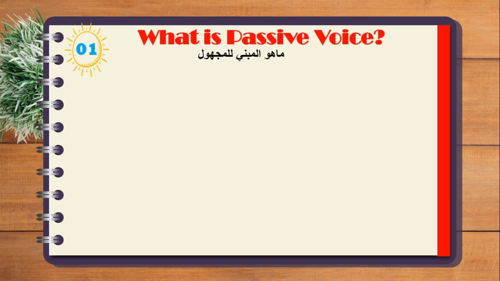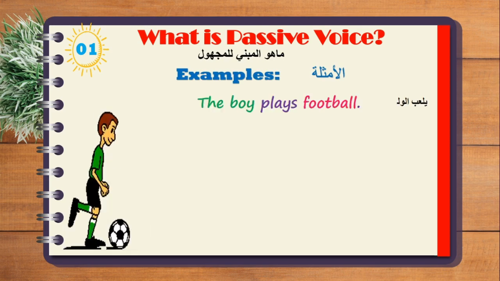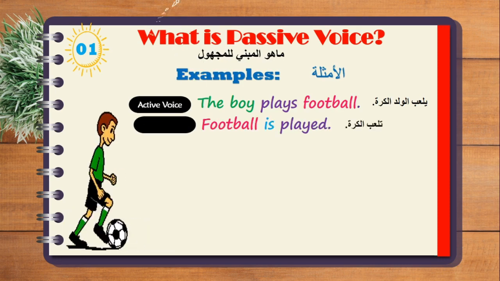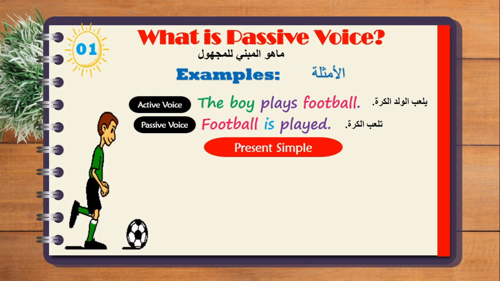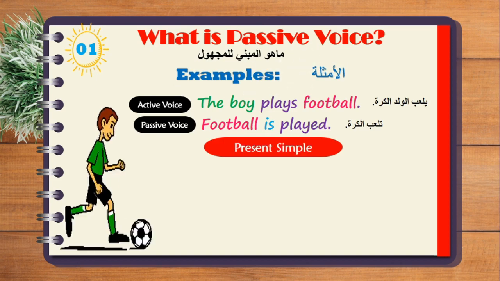Now let's go to this other example here. We have the boy plays football, and this is an active voice or active sentence. And then we have football is played. This is a passive sentence or passive voice. All these sentences are in simple present.